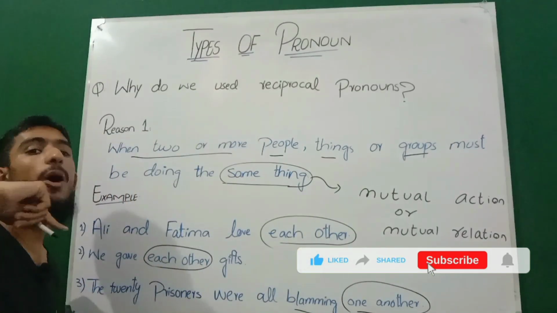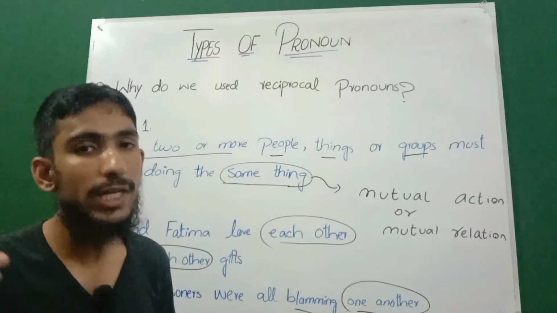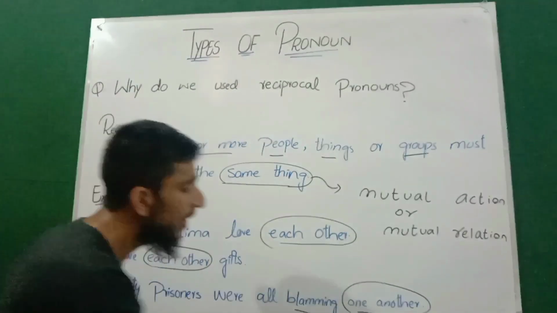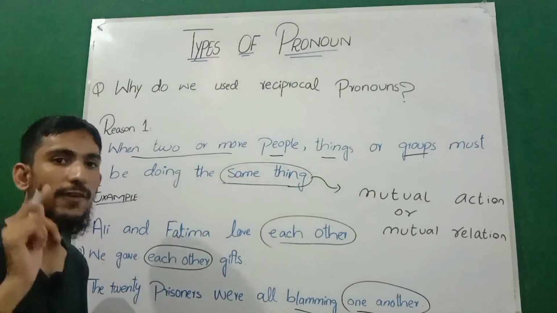But when we are talking about more than two people, more than two groups, or more than two things, we will then be using the reciprocal pronoun one another. So we have learned the first reason.